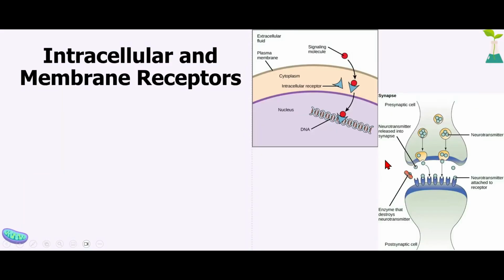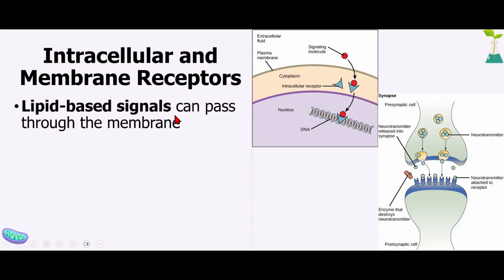So let's talk about the two types of receptors that are involved. When a cell receives a signal, it uses a receptor, which is a protein. That protein slash receptor binds to the signaling molecule and it basically receives the signal. Think of it as your mailbox at home. It's the one that receives your mail. And so these receptors receive the signal.